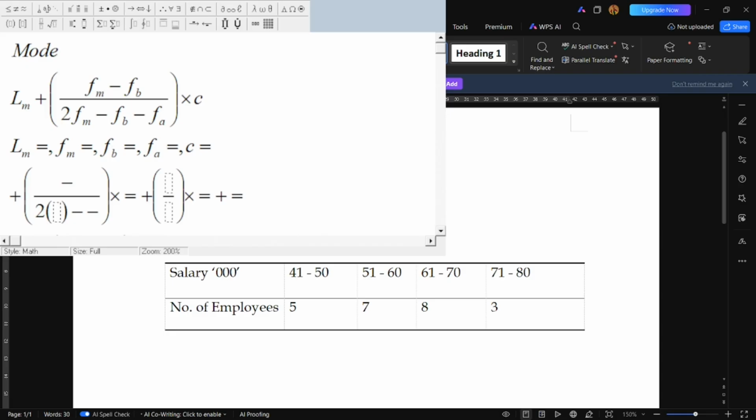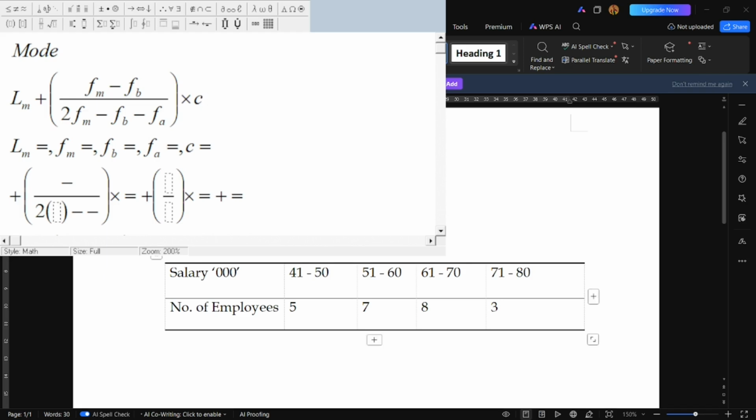Up next, we want to go to the one that is the grouped data. How do we calculate the mode for grouped data? Once again, we're employing the formula, right? And what's the formula? The lower class boundary of the modal class plus frequency of the mode minus frequency before over 2 frequency of the mode minus frequency before minus frequency after times the class size C.